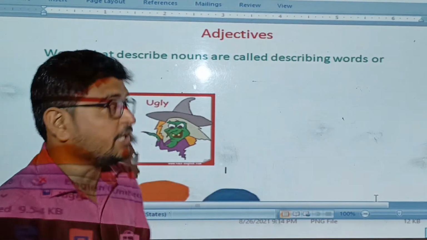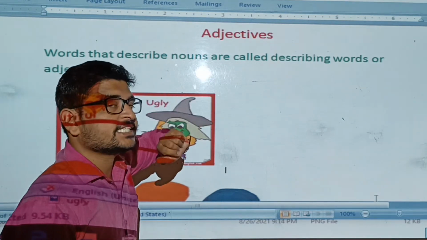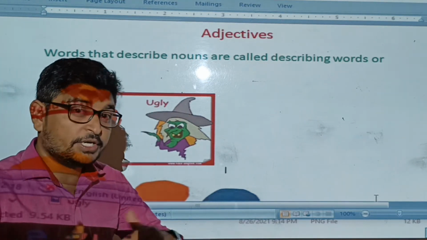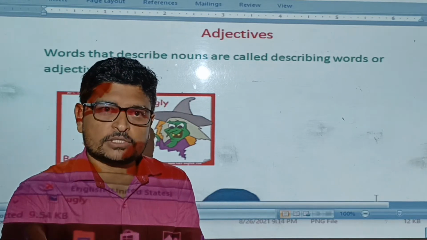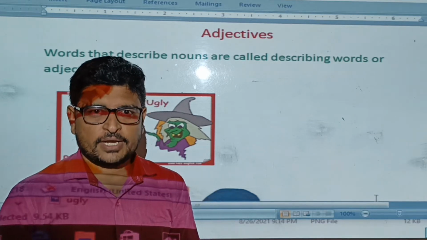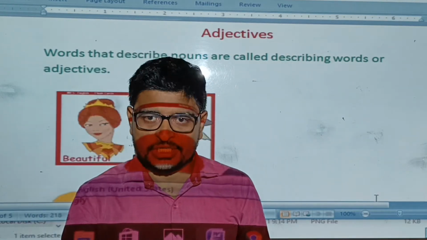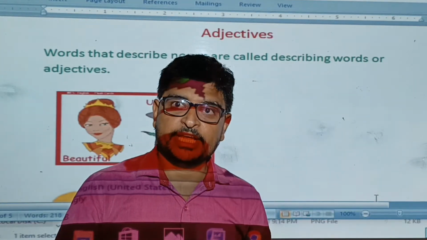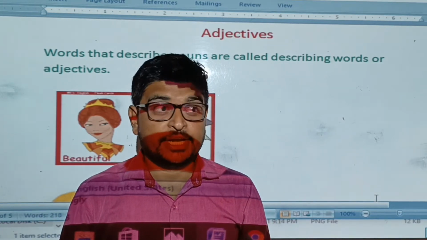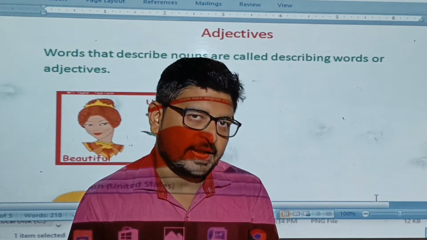And what are adjectives? Adjectives are words that describe nouns, called describing words. It's telling more about a noun. She is a girl, but she is a beautiful girl. They tell us about a shape, quality, quantity: small, big, tall, handsome, beautiful, ugly, red, white, yellow, colors. These are called adjectives.